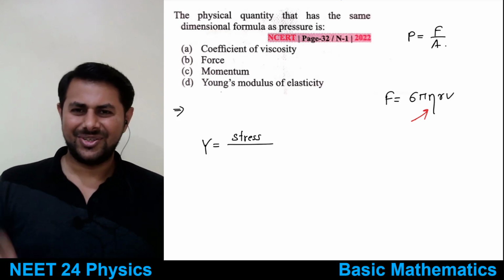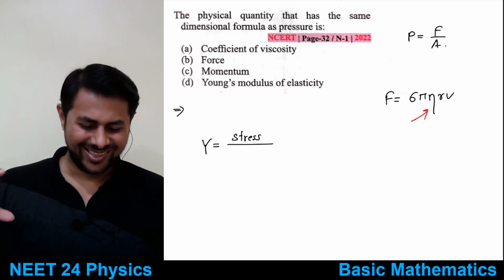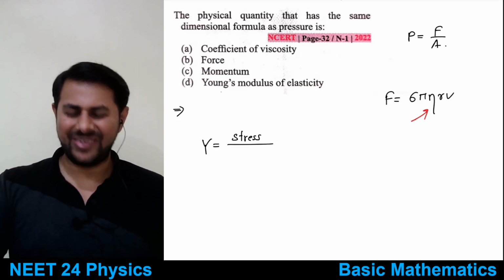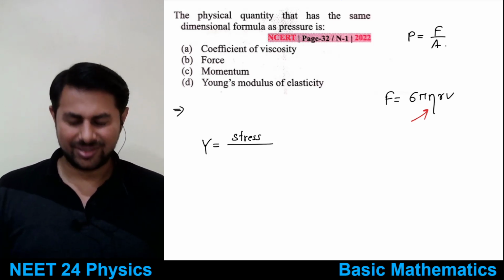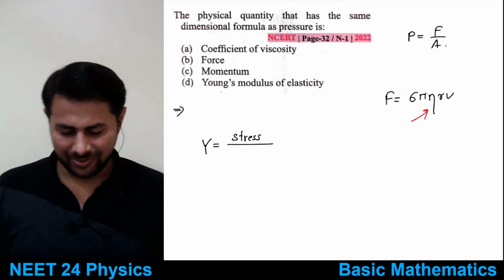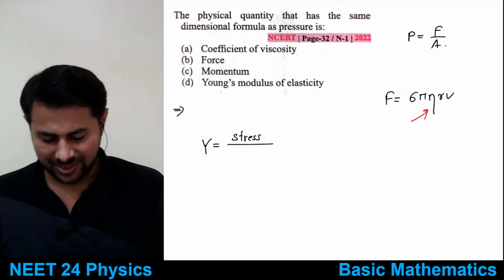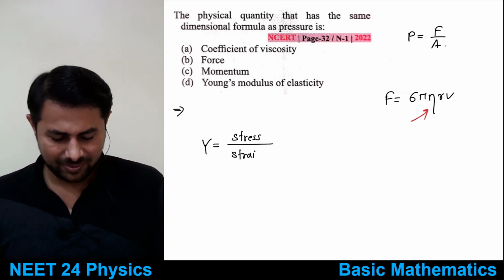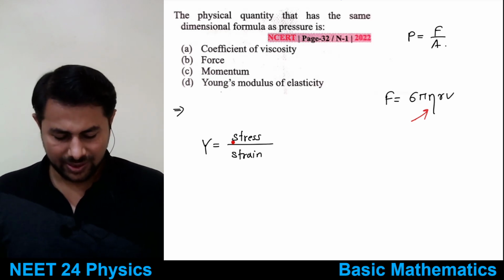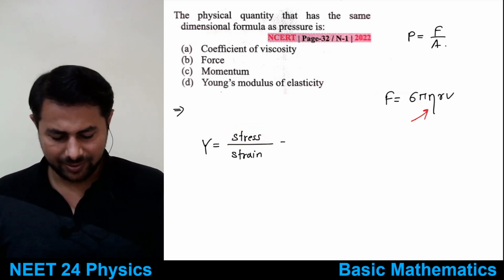So we need to know the formulae of each and every quantity, right? So Young's modulus is given by stress by strain. And what is stress? Stress is force by area.